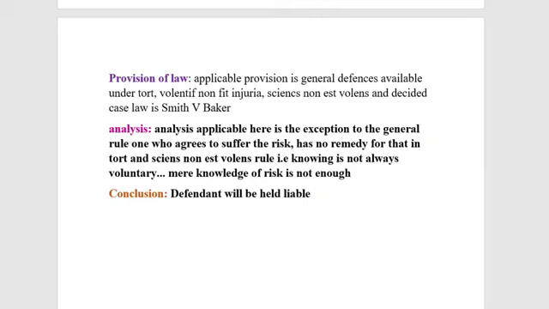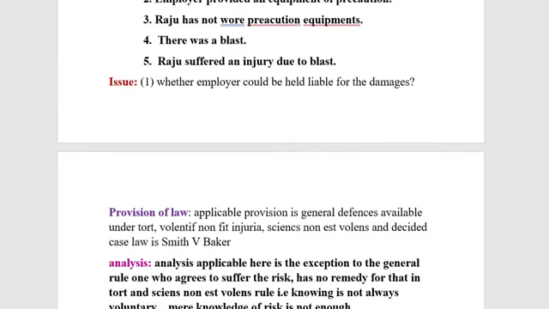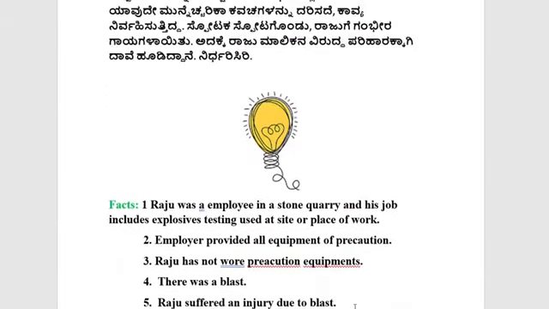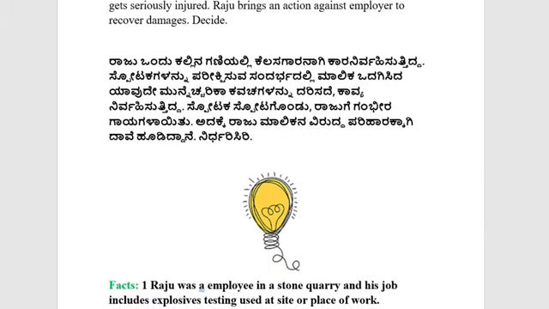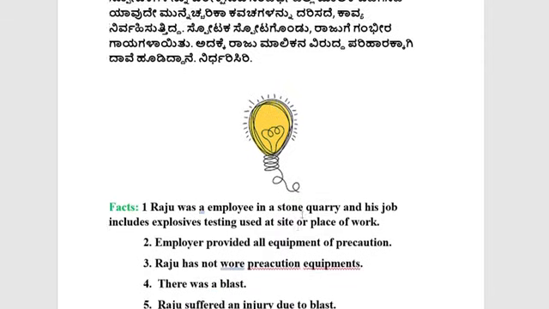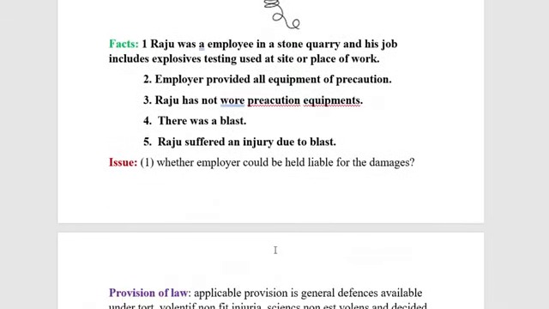Why has this sort of ratio been taken in Smith versus Baker? Suppose the volenti non fit injuria principle were adopted with regard to the employer and employee relationship. The majority of employees would not get compensation or damages.